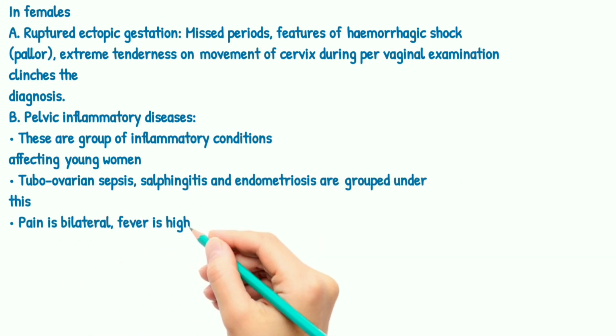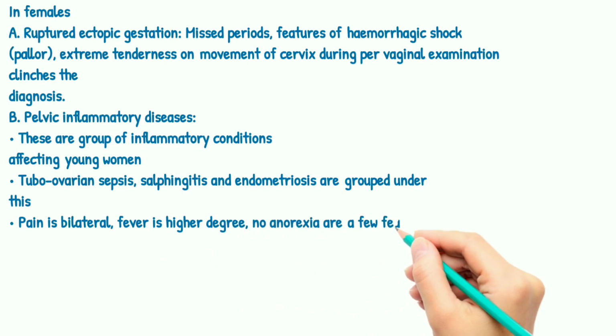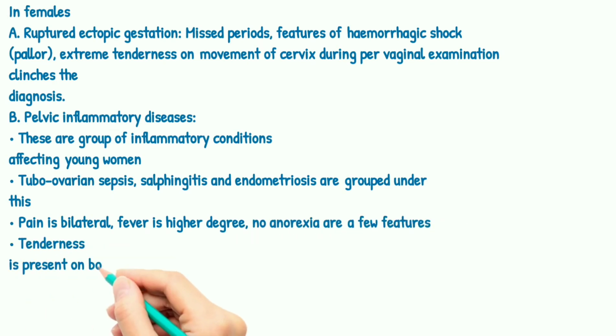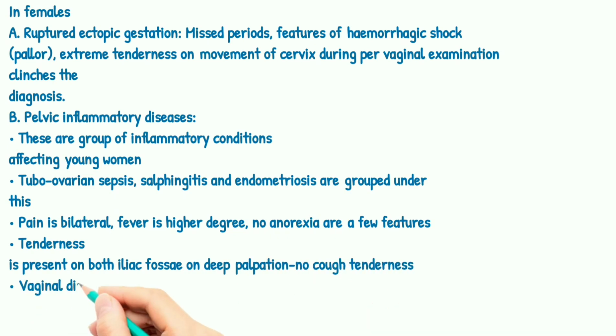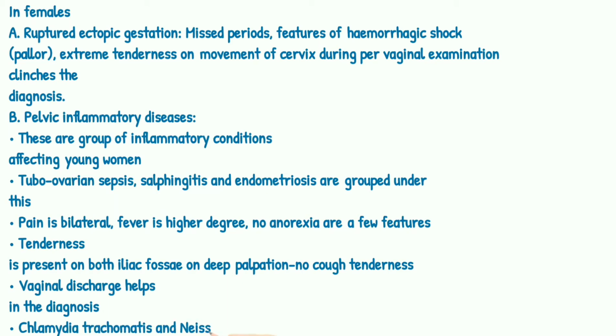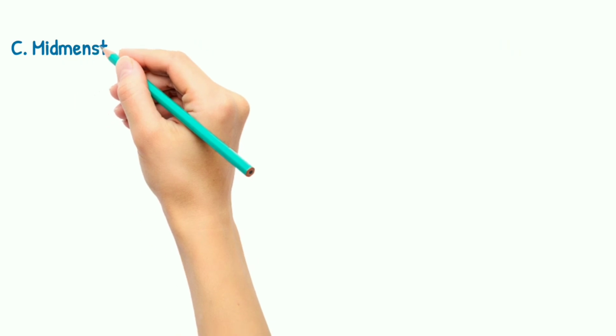Pain is bilateral, fever is of higher degree, and no anorexia are a few features. Tenderness is present in both iliac fossae. On deep palpation, cough tenderness and vaginal discharge help in the diagnosis. Chlamydia trachomatis and Neisseria gonorrhoeae culture are to be done.